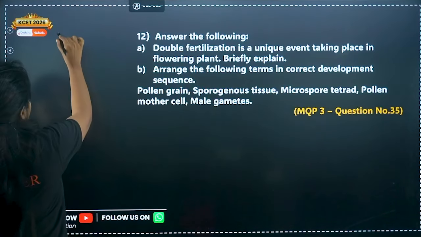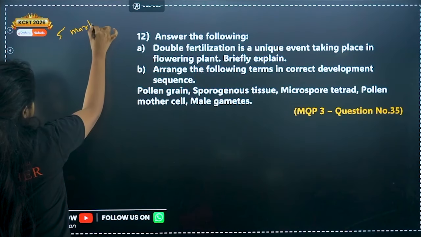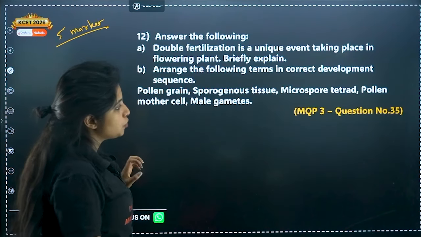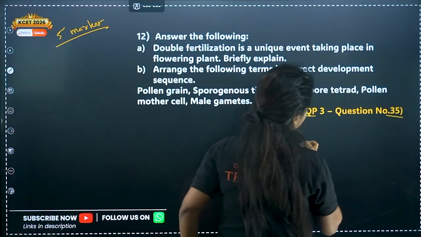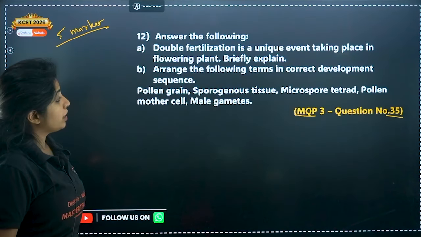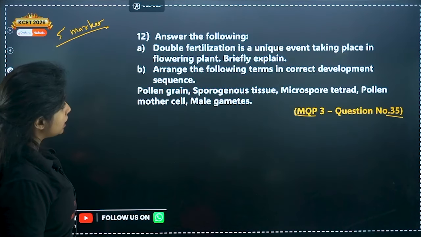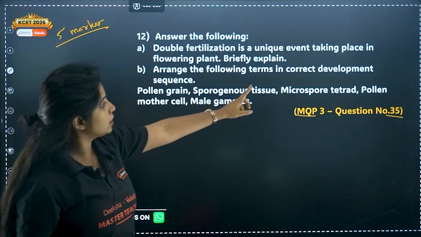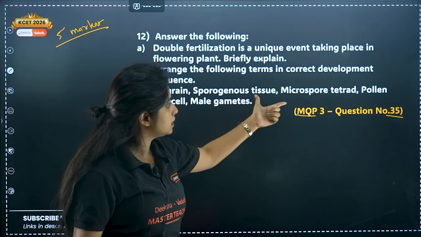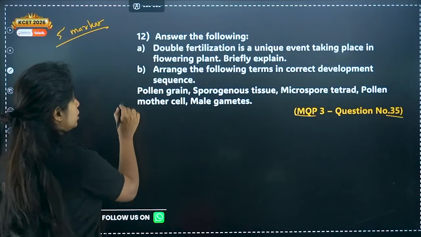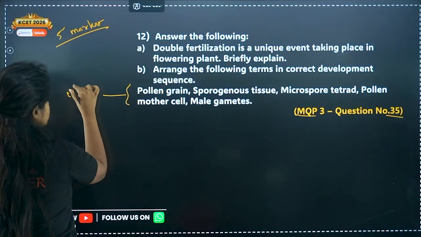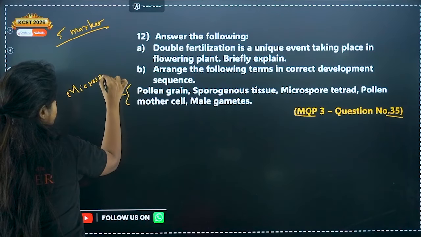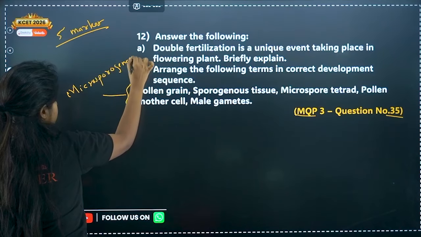Now this is a 5-marker question, and this is from MQP3, question number 35. Answer the following. Double fertilization is a unique event taking place in flowering plants. Briefly explain. Arrange the following terms in the correct developmental sequence. So basically over here you would be asked about the sequence of microsporogenesis. Can we do this first?